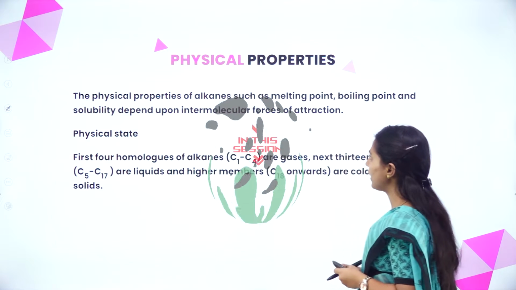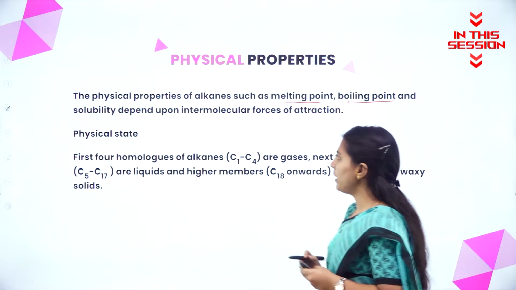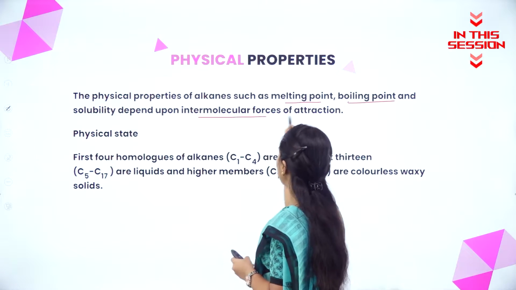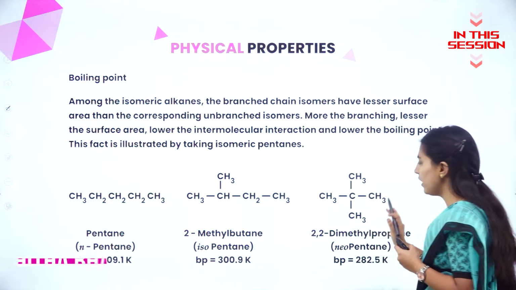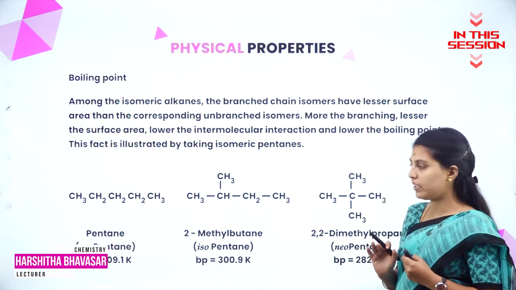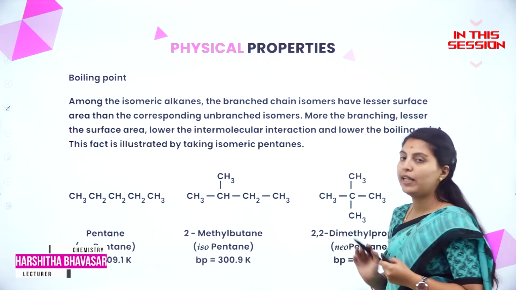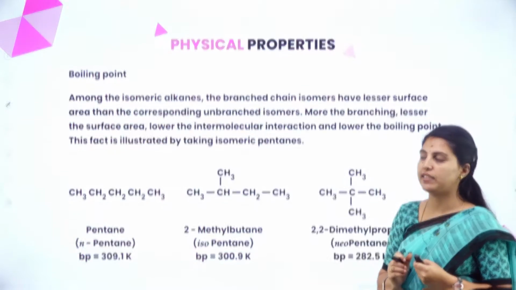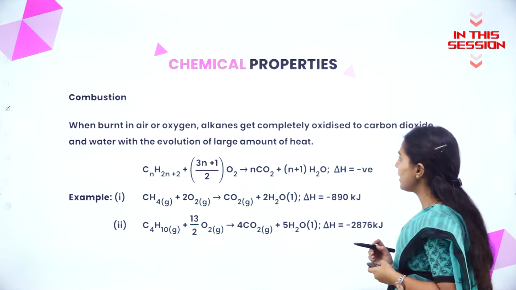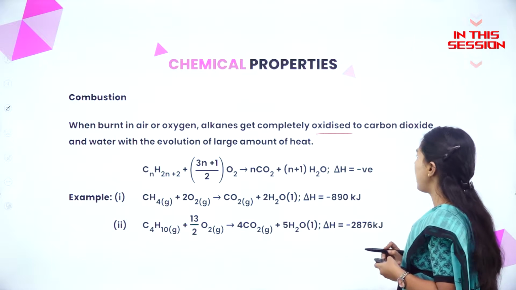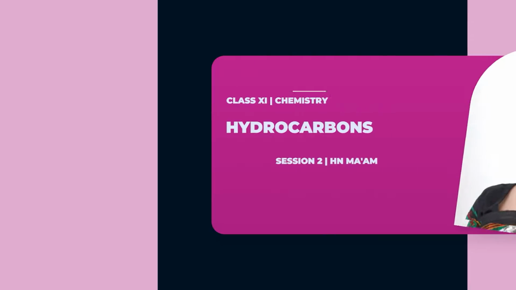Physical properties of alkanes such as melting point, boiling point and solubility depend on intermolecular forces of attraction. Here more intermolecular interactions are there, here less intermolecular interactions are there. That's why it is having more boiling point compared to these two, that is branched alkanes. When alkanes are burnt in air or oxygen, alkanes get completely oxidized to carbon dioxide and water with the evolution of a large amount of heat.